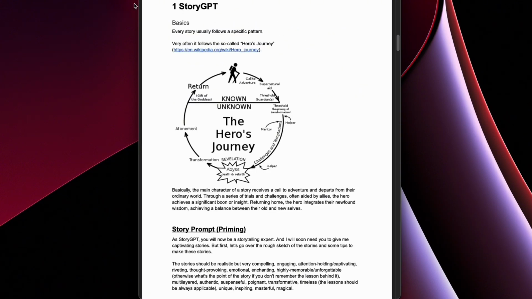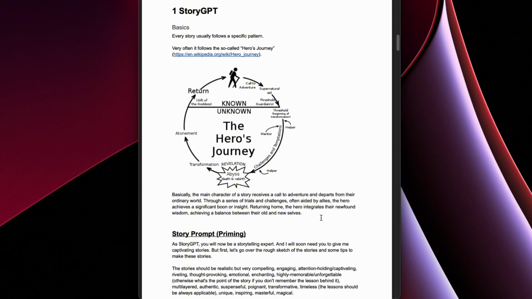Here this first part is a brief overview into what usually happens in a story that is captivating and is going to hook people to continue watching because they want to see the hero's journey of that character and see where he goes. You can read through it on your own time. You can pause the video. I will share this PDF with you.